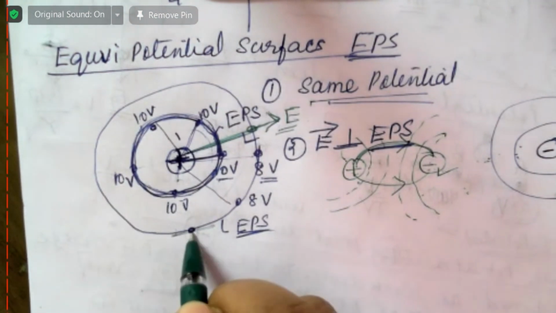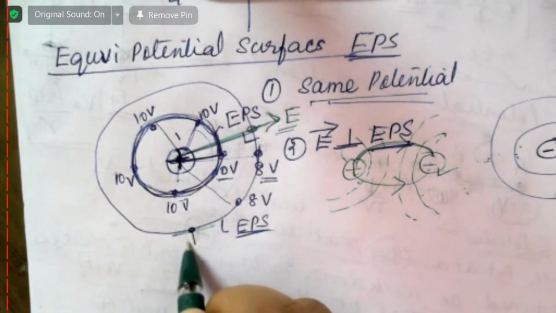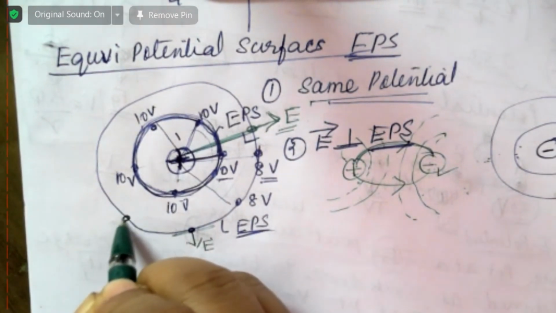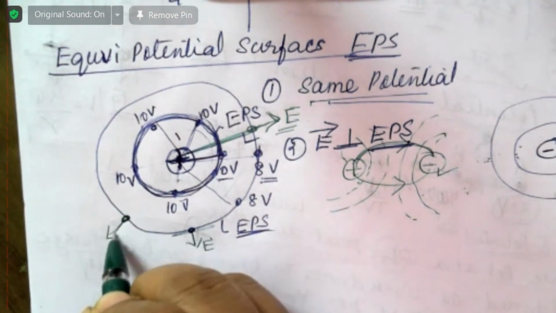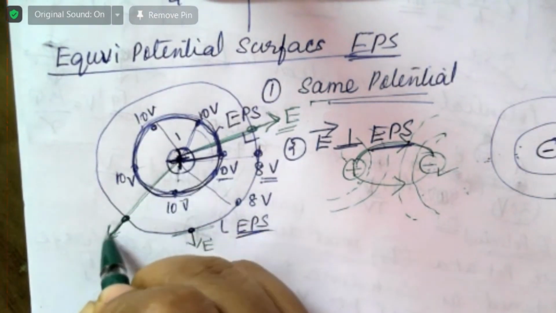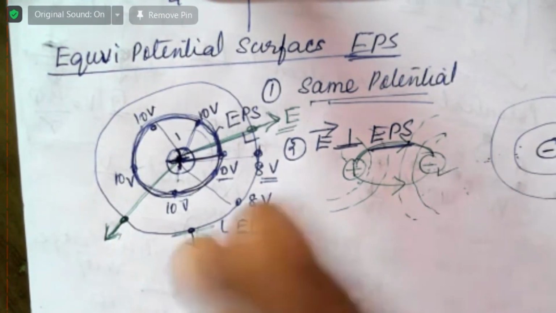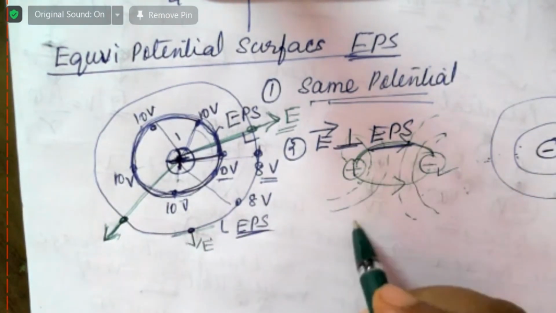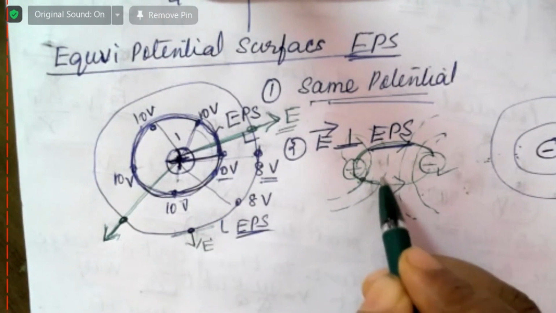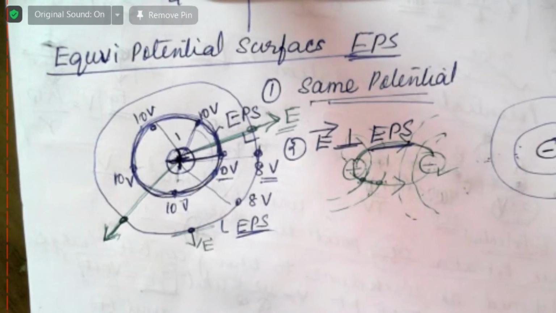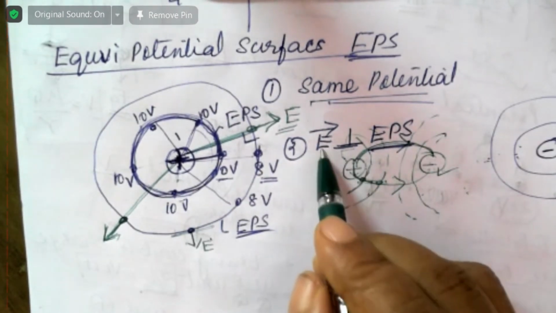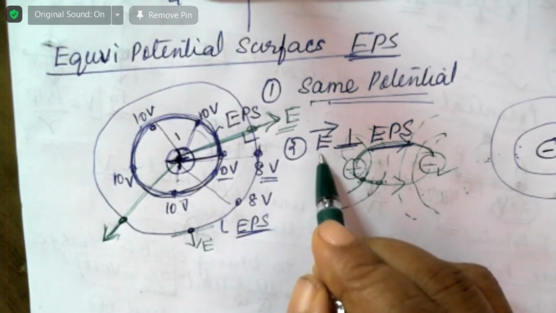Just draw a tangent and then 90 degrees. This is the direction of electric field. Over here, it is along the radius. Even at any other point, you can say this line is always 90 degrees to the surface when you draw correctly. So equipotential surfaces are perpendicular to electric field lines.